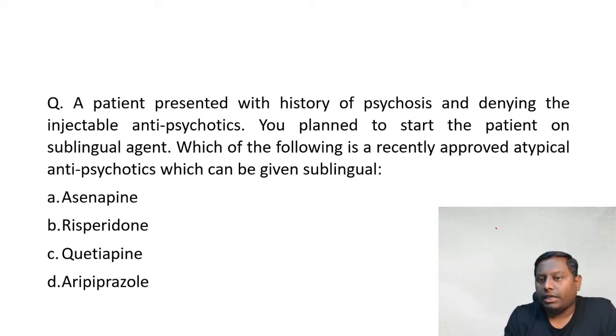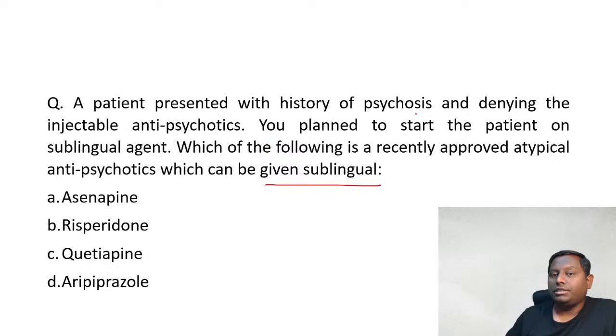A patient presented with a history of psychosis and is denying the injectable antipsychotic. You plan to start the patient on a sublingual agent. Which of the following is a recently approved atypical antipsychotic which can be given via sublingual route? So patient is denying any particular antipsychotic agent, injectable भी deny कर, तो अब आप sublingual दे दीजिए. कौन सा sublingual देंगे? Asenapine, risperidone, quetiapine, aripiprazole. With each of these drugs there has been a question that has been asked. चारों टॉपिक्स पे चारों जो ड्रग दिए हुए चारों पे क्वेश्चन आए हुए. Go ahead please. Which do you think is the correct one?